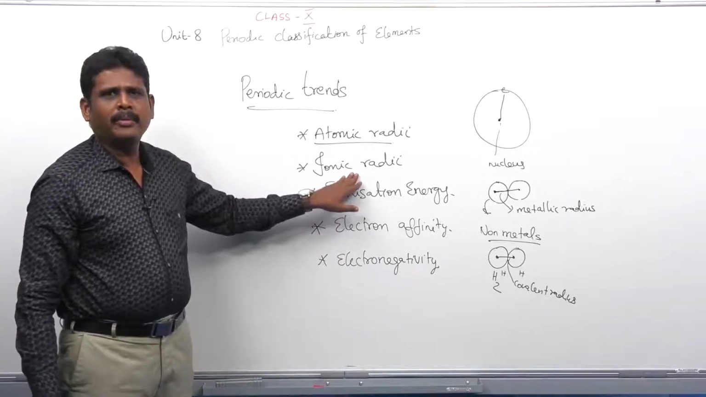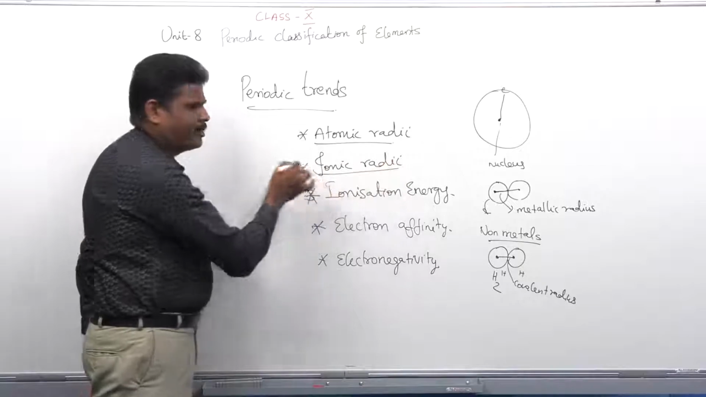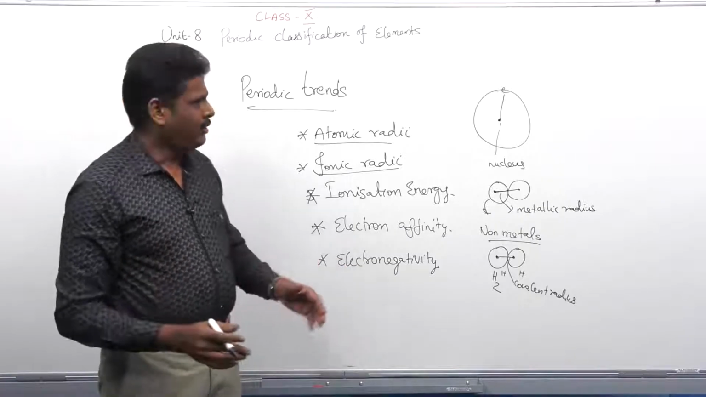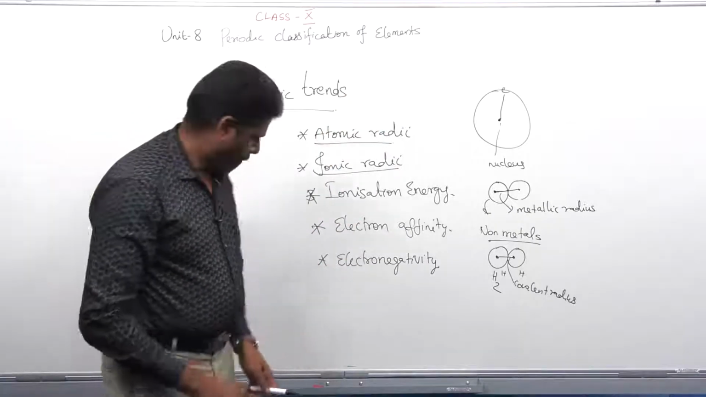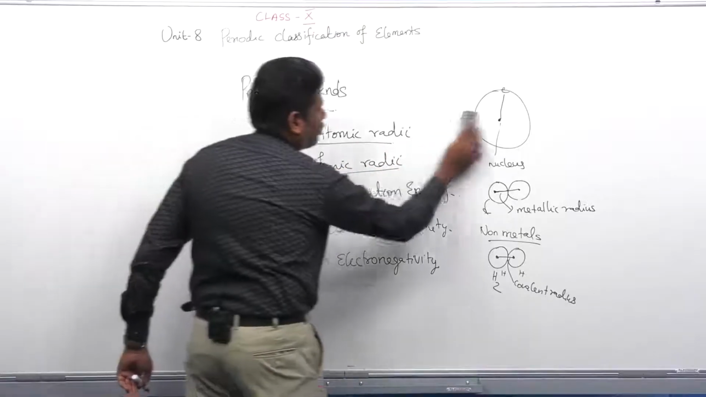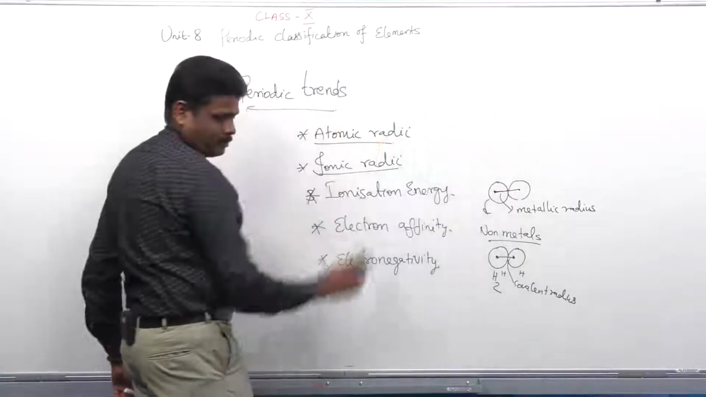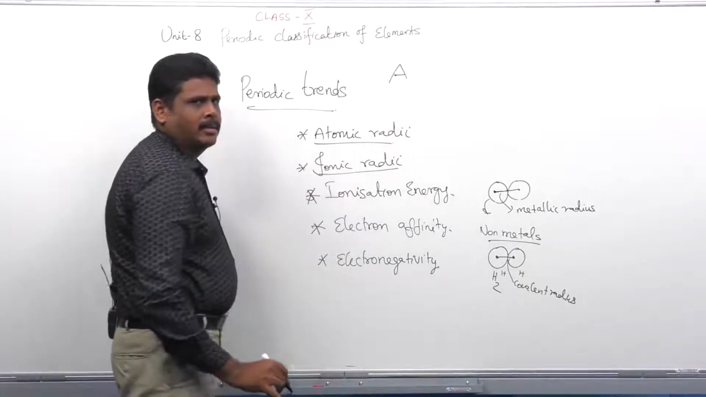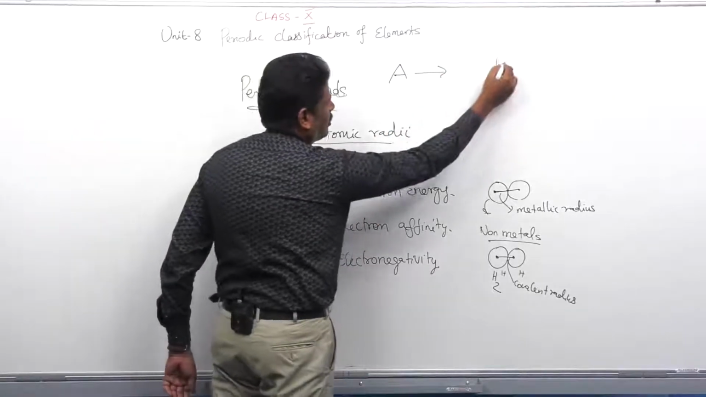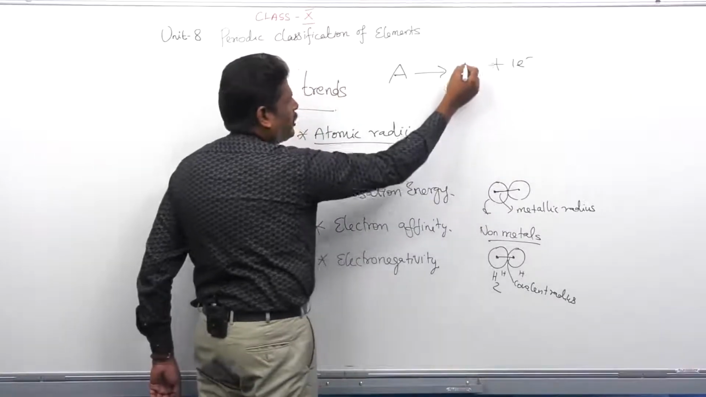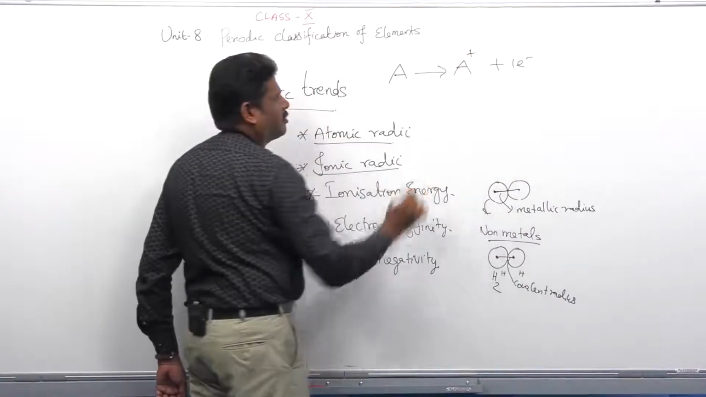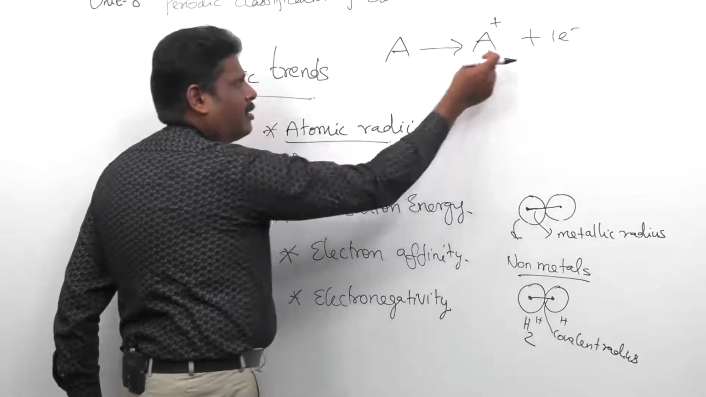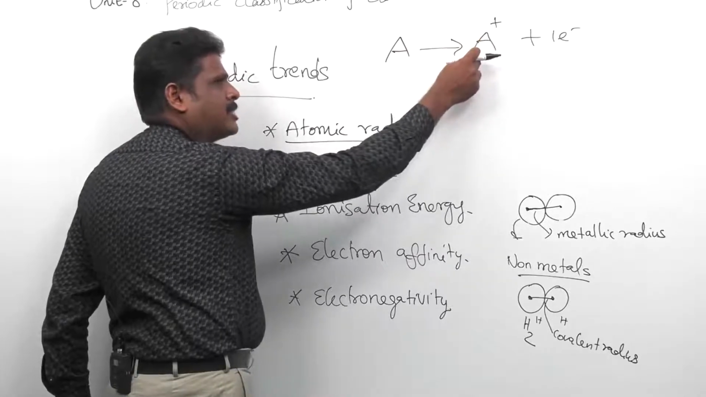Next, we are going to see what we mean by ionic radii. Before that, first of all we have to know how an atom will become an ion. See, this is an atom. When it loses its electron, it becomes a positive ion, which is called a cation. So, whenever an atom loses an electron, it becomes a cation.